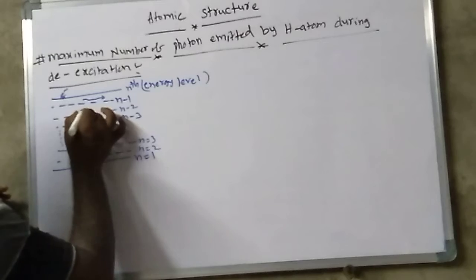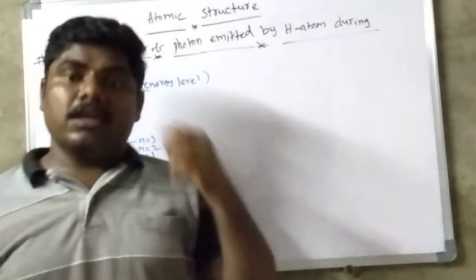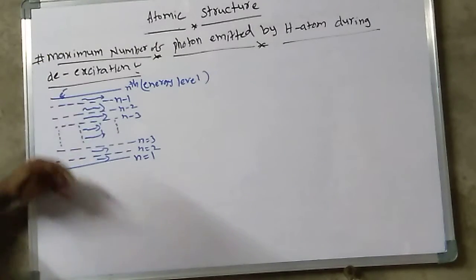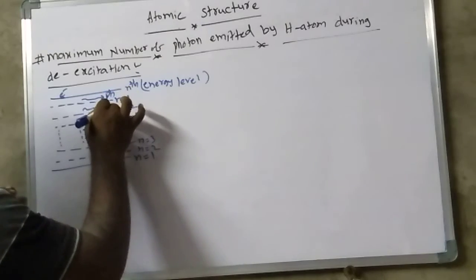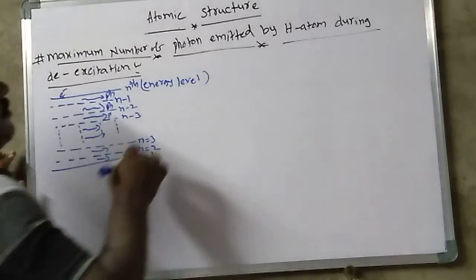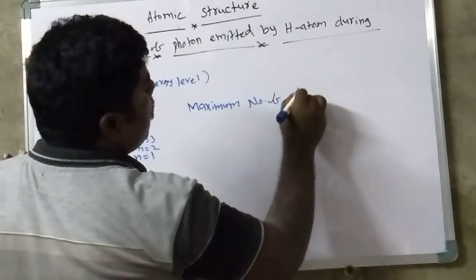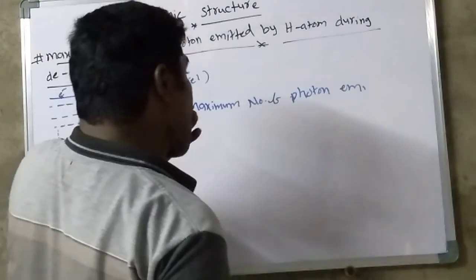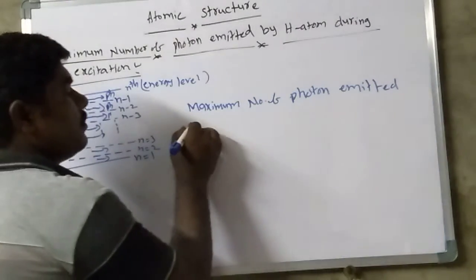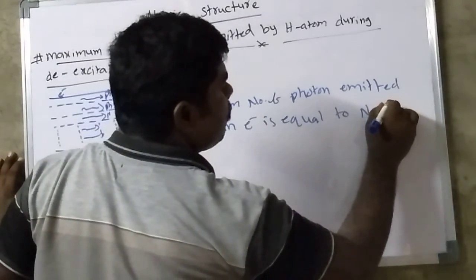In every jump, a photon is emitted. Whenever the electron moves from higher to lower, a photon is emitted, here also a photon, here also a photon. The maximum number of photons emitted by an electron is capital N equal to n minus 1.